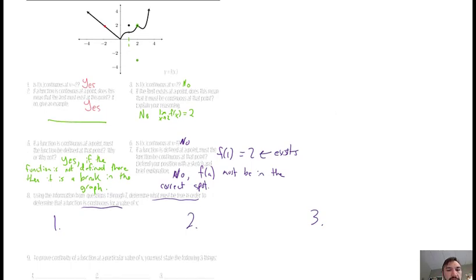Okay, the order doesn't really matter here, but one of the things that has to be going on is that the limit as x approaches some number, we'll just say a generic number a, has to exist. That means whether you come from the left or from the right, those need to be the same value.